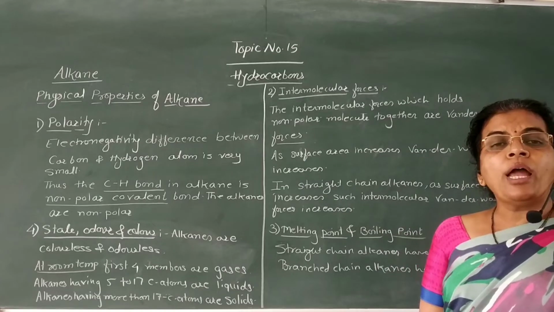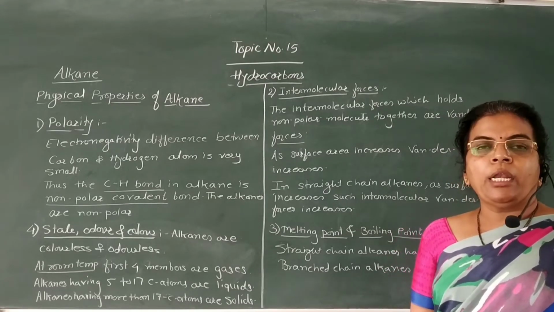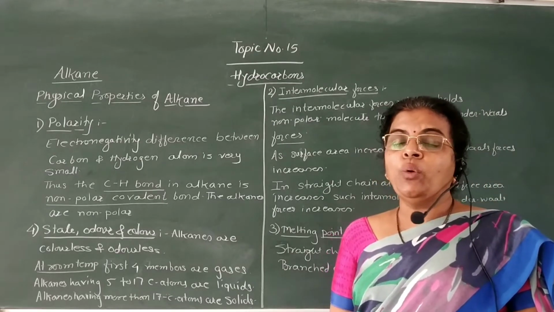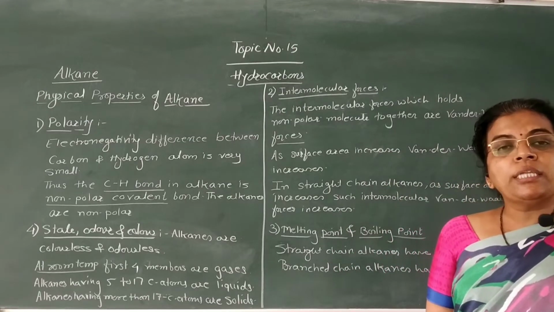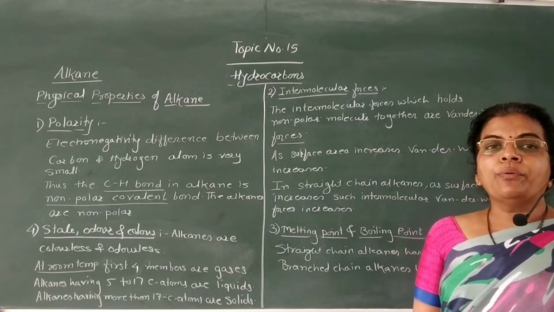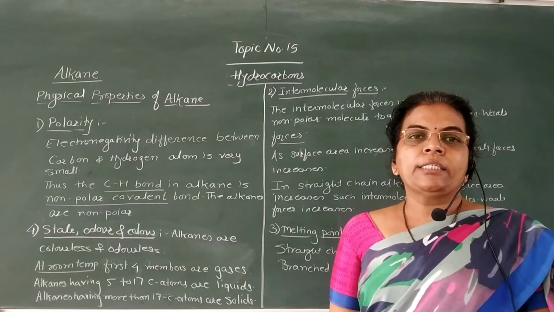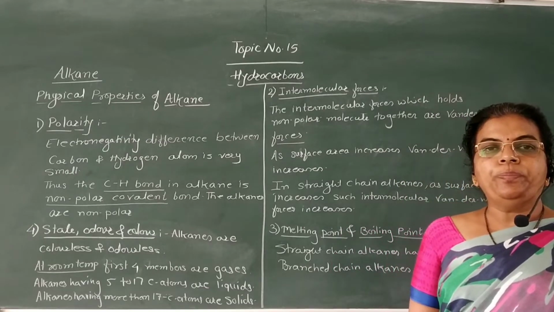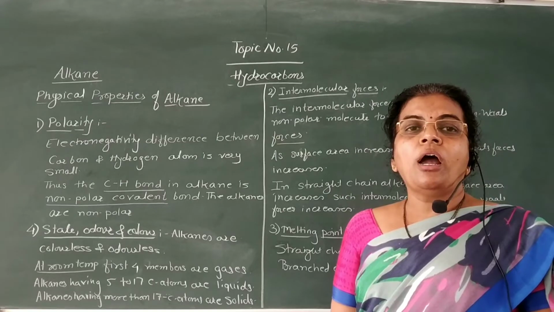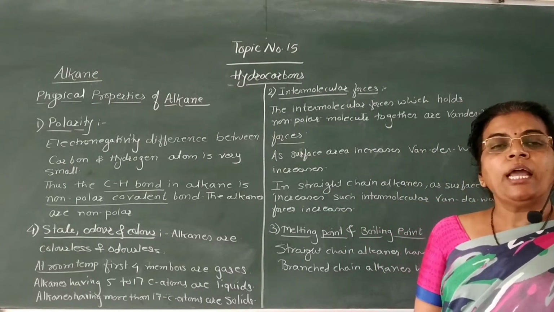But in case of branched alkanes like isobutane, isopentane, isohexane, neopentane, neohexane, the surface area decreases due to branching, and therefore the van der Waals forces also decrease. So the intermolecular forces in branched alkanes are weaker than those of straight chain alkanes.